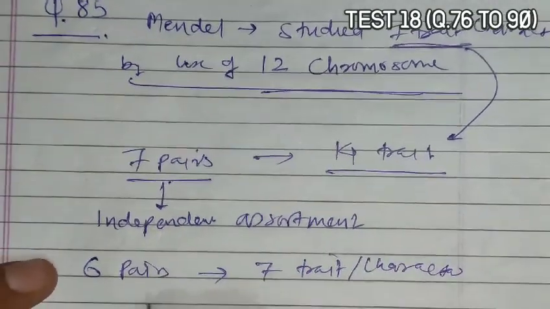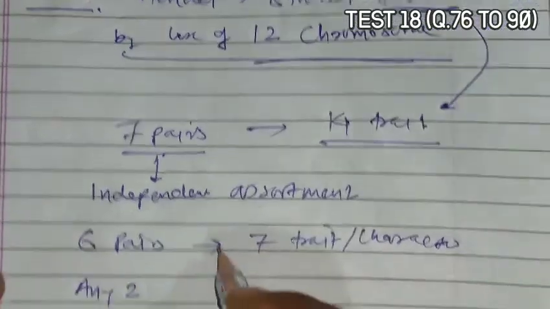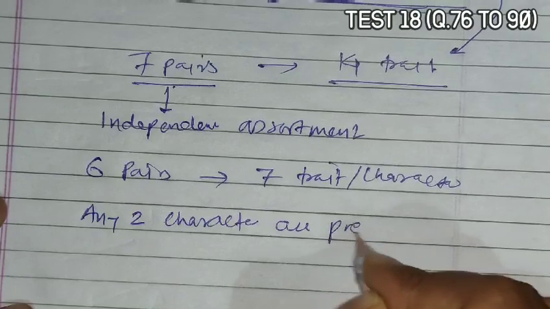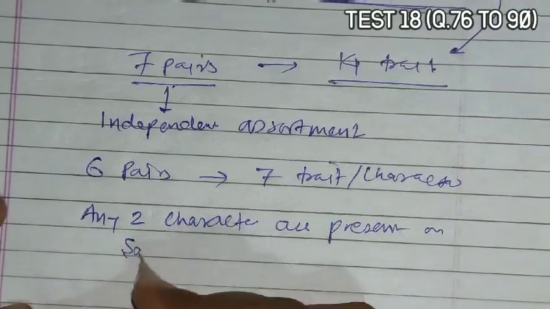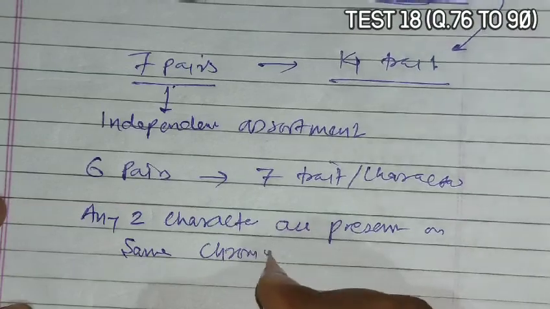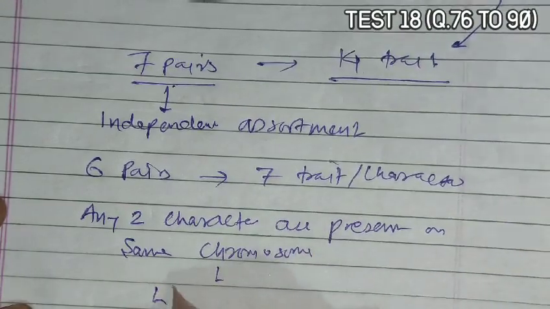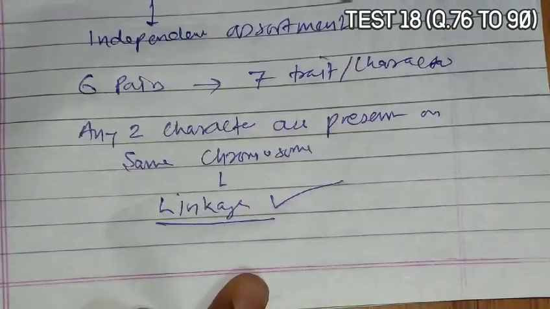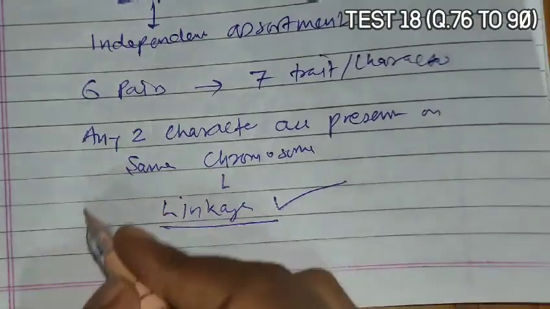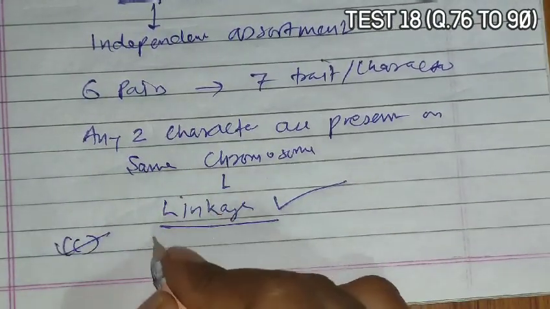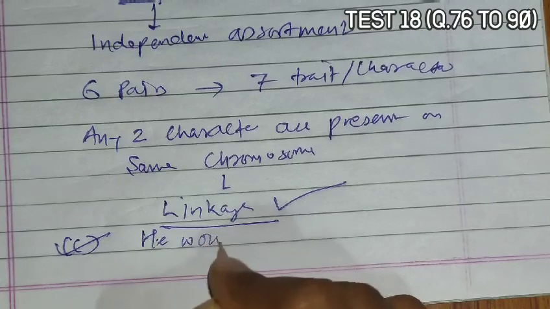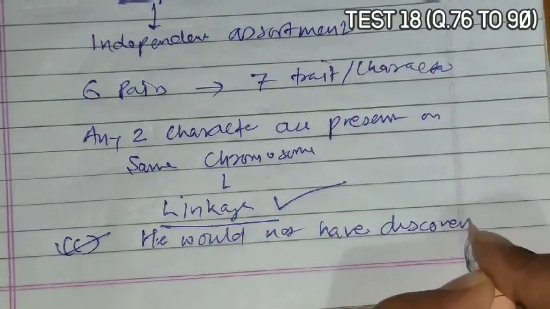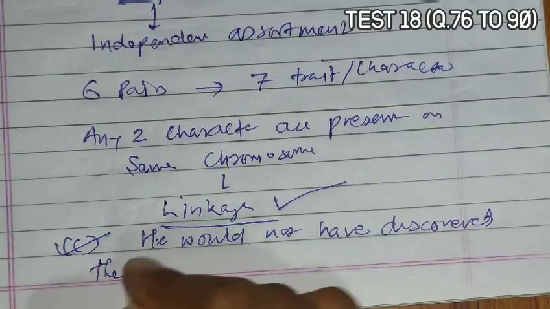then any two characters are present on the same chromosome, it means linkage has been established, and if linkage is established, independent assortment fails. So in question 85, option C becomes the correct answer, that he would not have discovered the law of independent assortment.